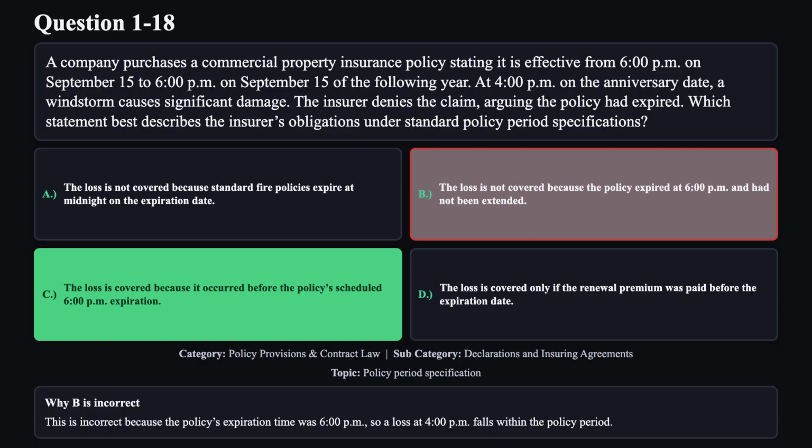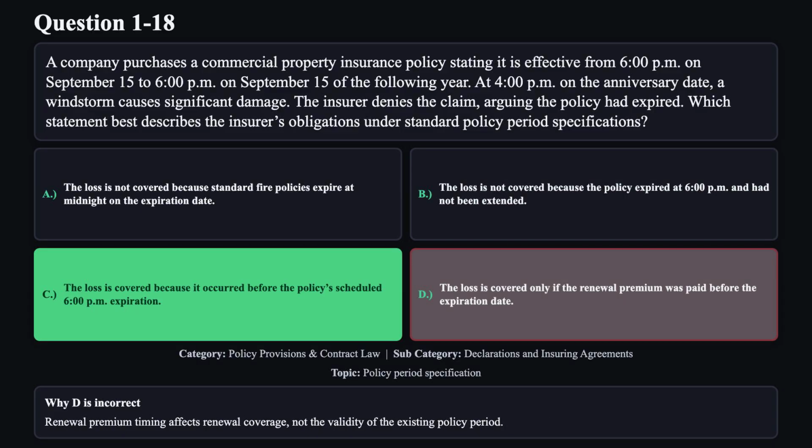Reason B is not correct. This is incorrect because the policy's expiration time was 6:00 p.m., so a loss at 4:00 p.m. falls within the policy period. Reason D is not correct. Renewal premium timing affects renewal coverage, not the validity of the existing policy period.